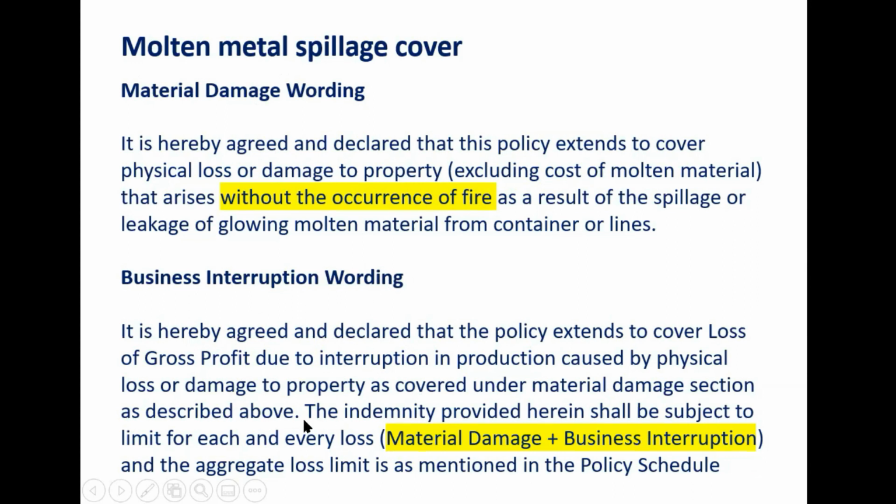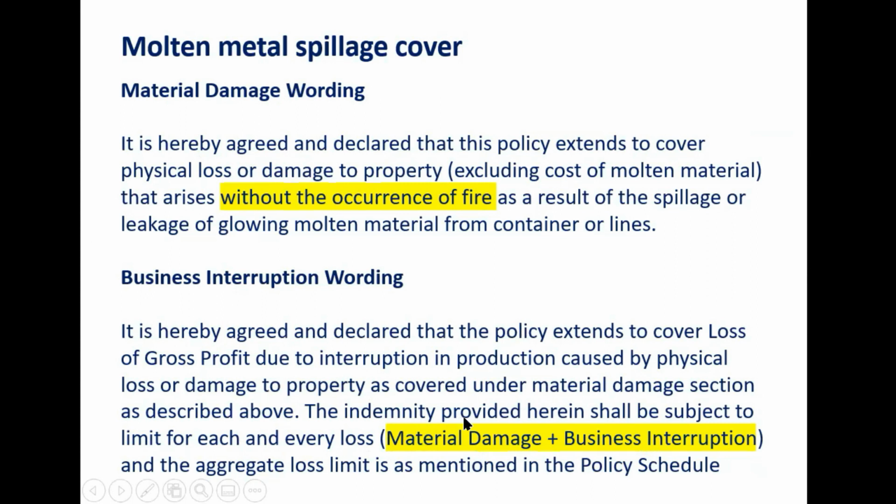Okay. Now, as per original GIC wordings, there was a restriction of 50%. I remember, whatever is the loss limit you are taking for this material damage cover, your BI will be restricted to 50% of that. Say, for example, if material damage cover is taken for 50 crores, the BI will be restricted to 25 crores.